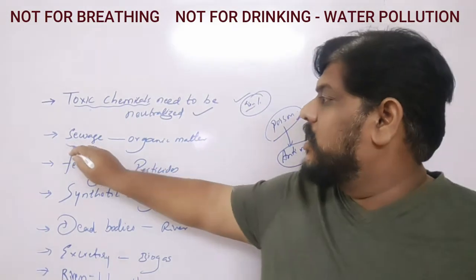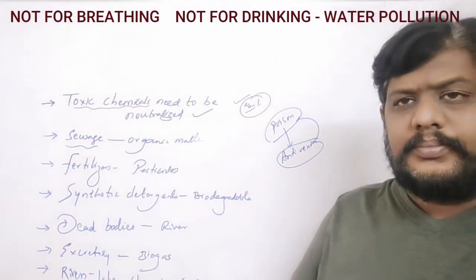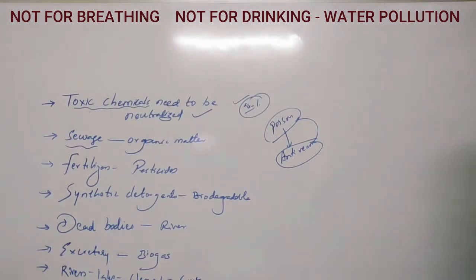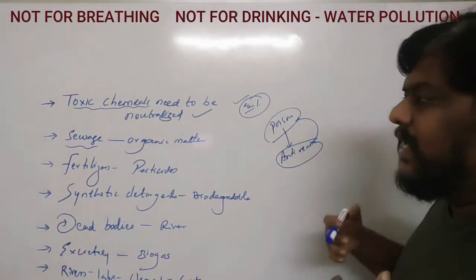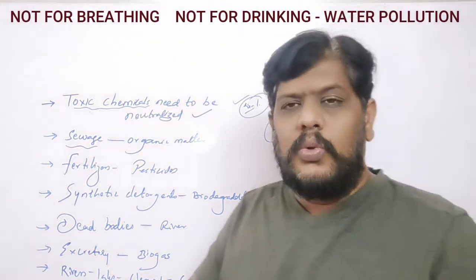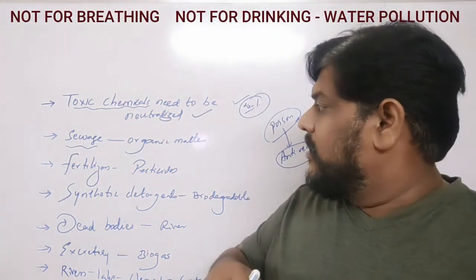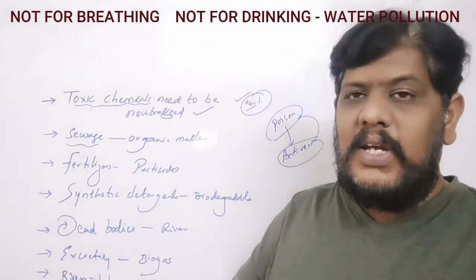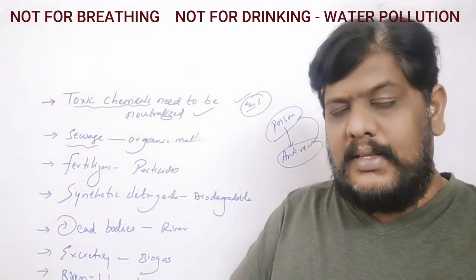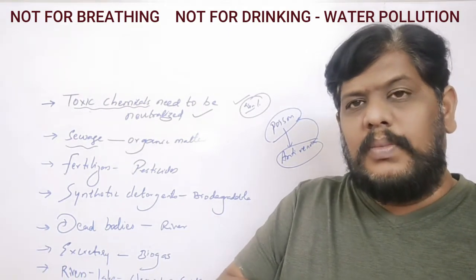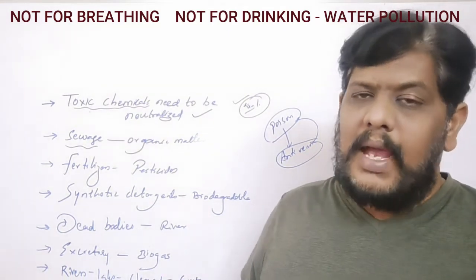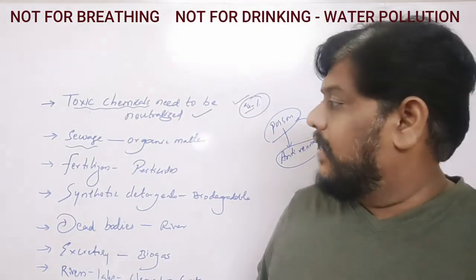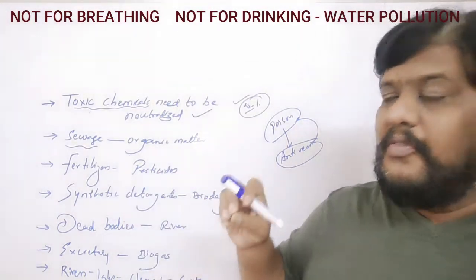Second one is the sewage water. So whatever waste water we send from our houses, the household things, whatever is sent, the organic matter which is already present in it should be converted into some other substances, but that should not be directly sent into the water. So that should be first removed.